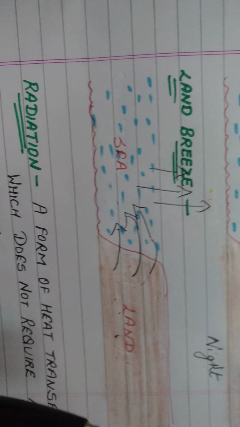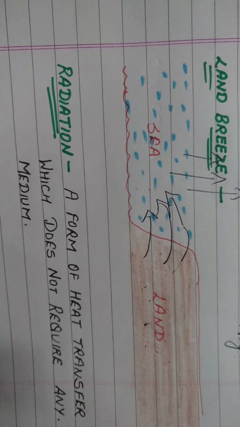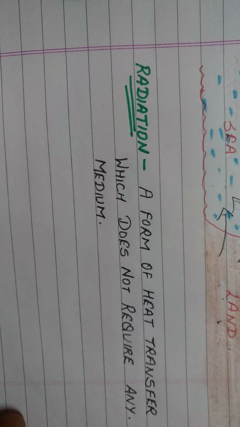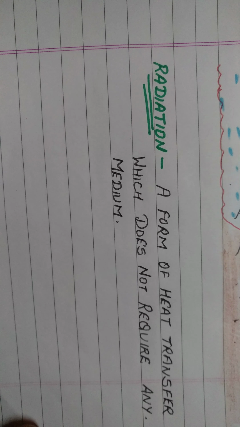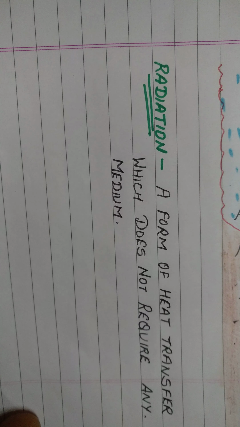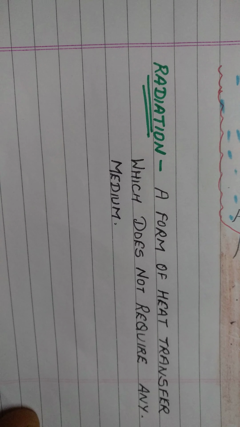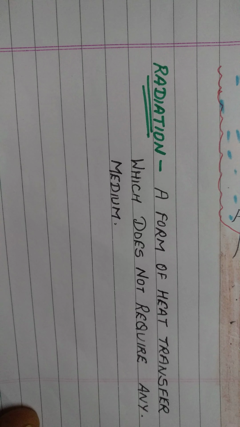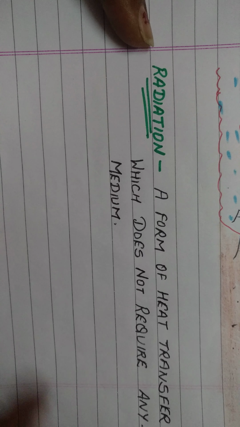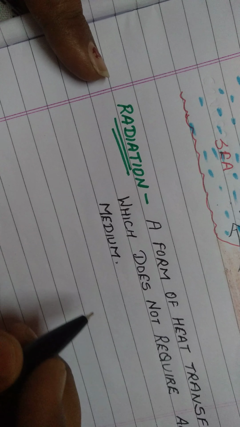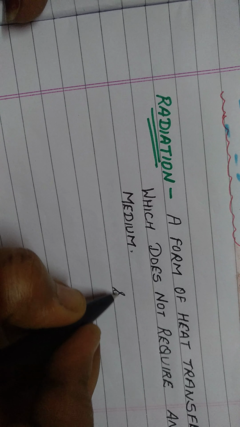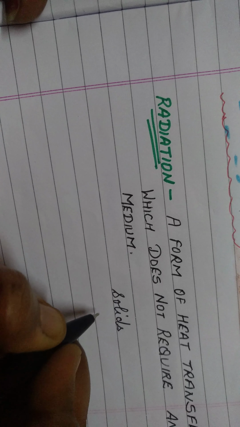Now we have finished with conduction and convection. Now we come to the next mode of heat transfer, which is called radiation. Radiation is a form of heat transfer which does not require any medium. Till now you studied that conduction needs solids. It is only through solids that conduction can take place.